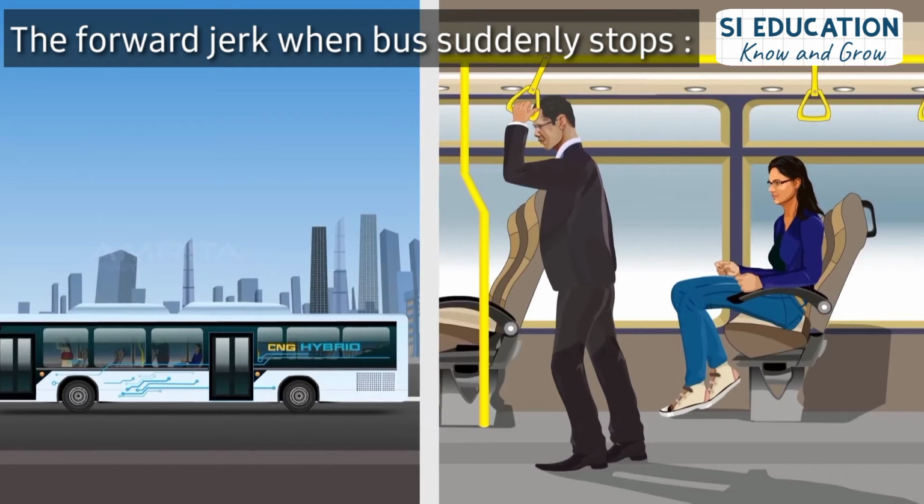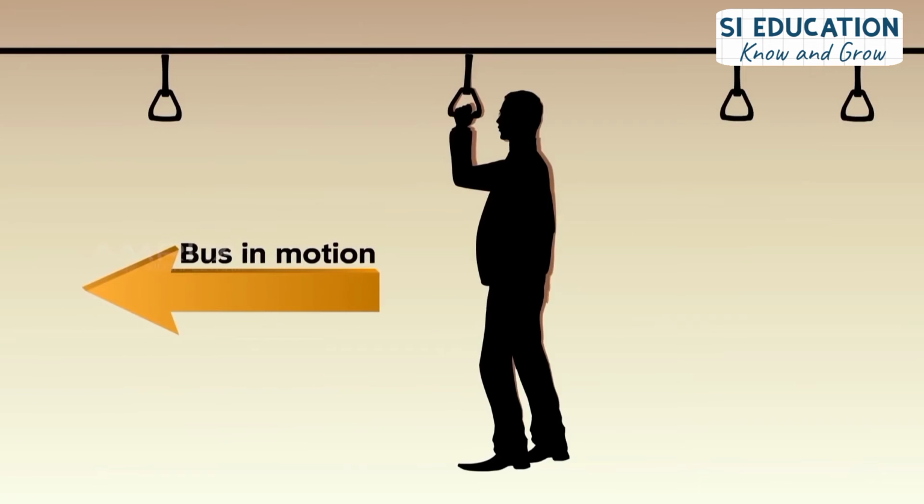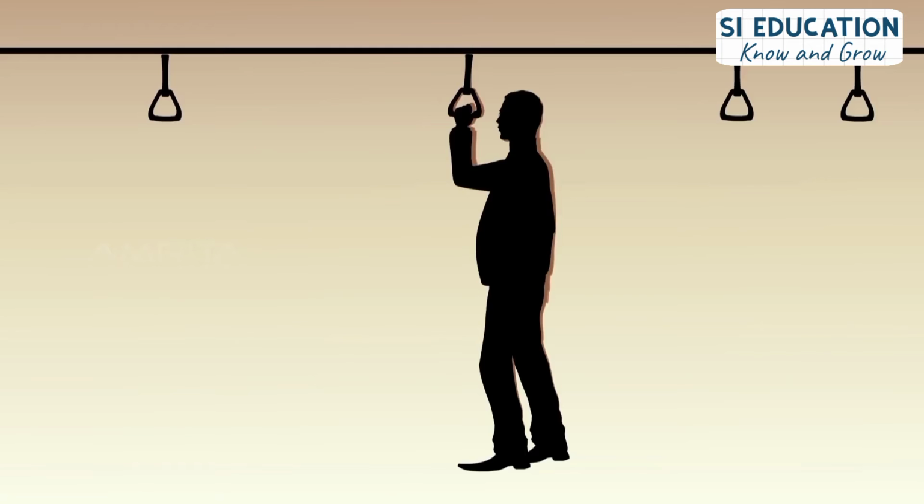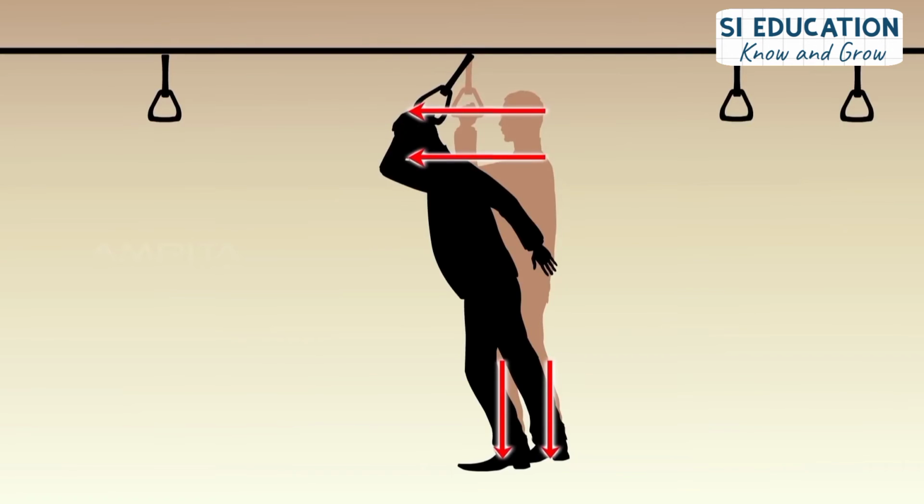Forward jerk when a bus suddenly stops. The person standing inside the bus will tend to fall forward when the moving bus suddenly stops. This is due to inertia of motion experienced by the upper part of the body, whereas the lower part of the body tends to remain at rest. This is called inertia of motion.